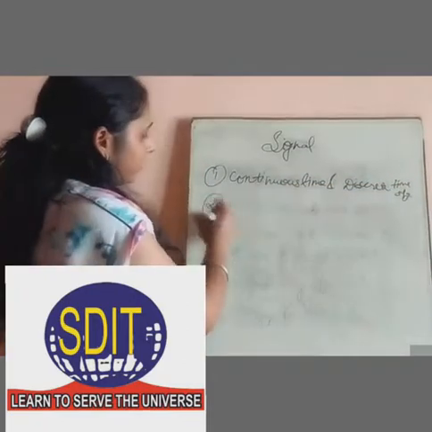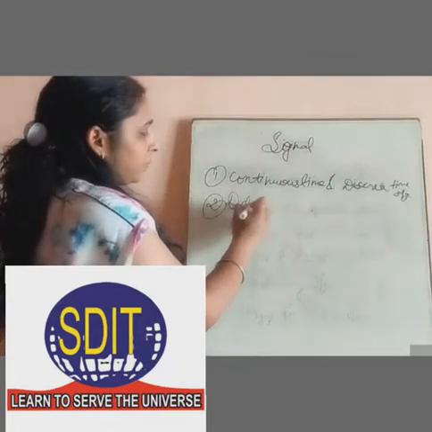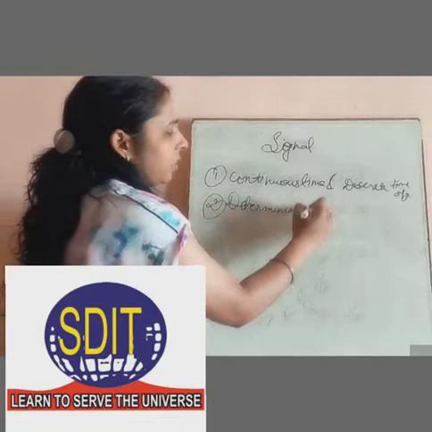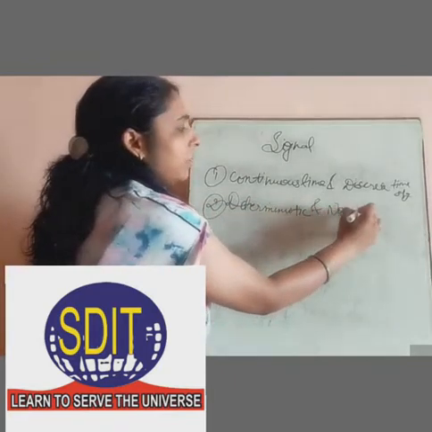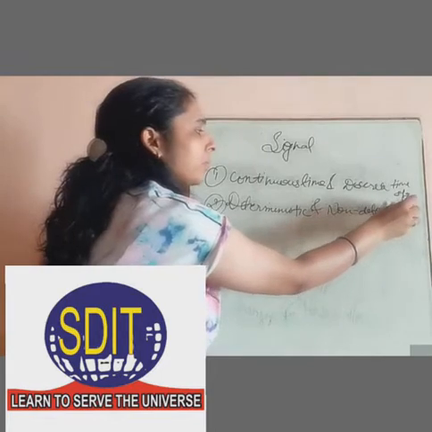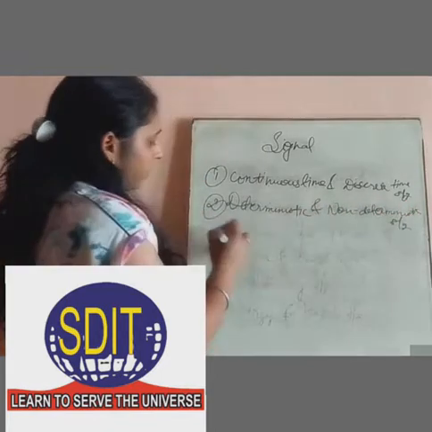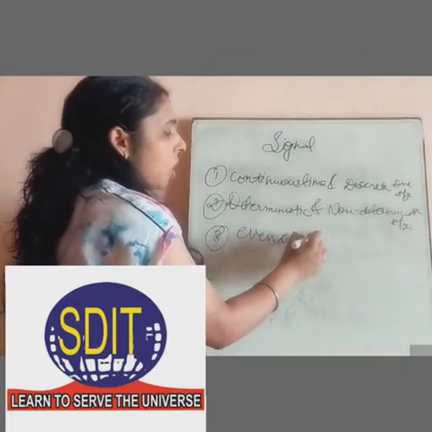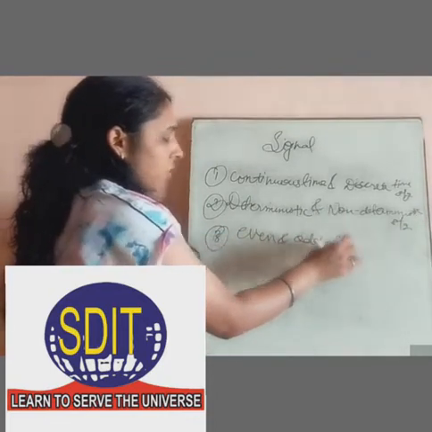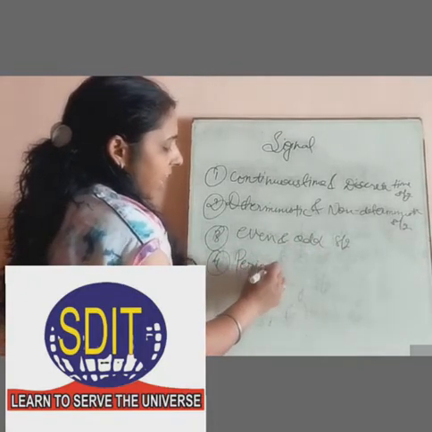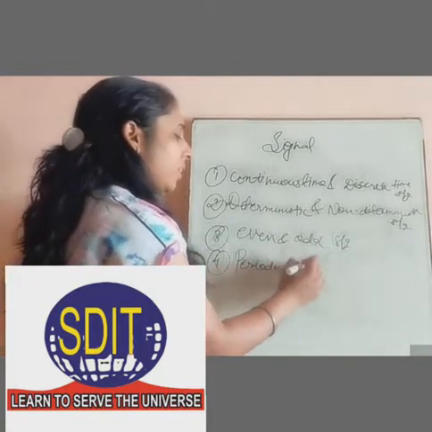Second one is deterministic and non-deterministic signal. Third one is even and odd signals. Fourth one is periodic and aperiodic signal.